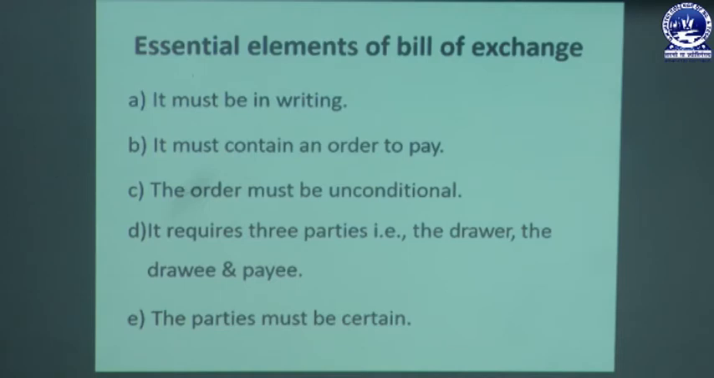First, it must be in writing. Second, it must contain an order to pay. Third, the order must be unconditional. Fourth, it requires three parties: drawer, drawee and payee. Fifth, the parties must be certain. All parties involved in the bill of exchange, drawer, drawee and payee, must be certain.